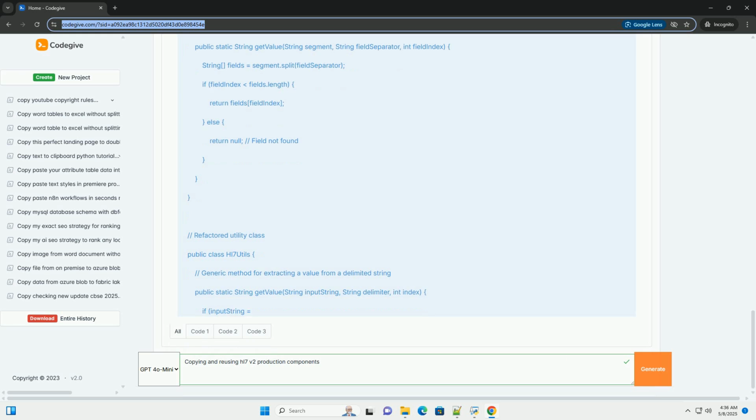Inheritance, object-oriented approach. Description. If the original component is an object-oriented class, you can use inheritance to create a new class that inherits the functionality of the original class. You can then override methods or add new methods to customize the inherited functionality.